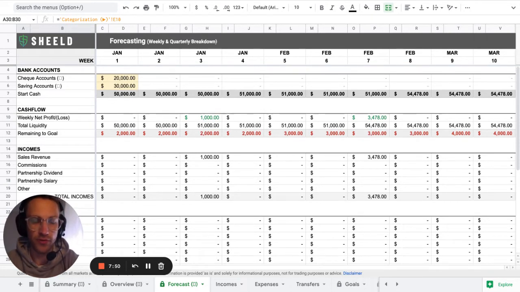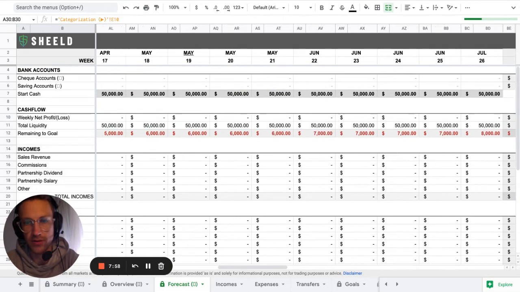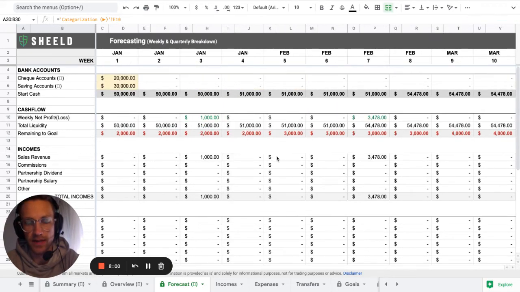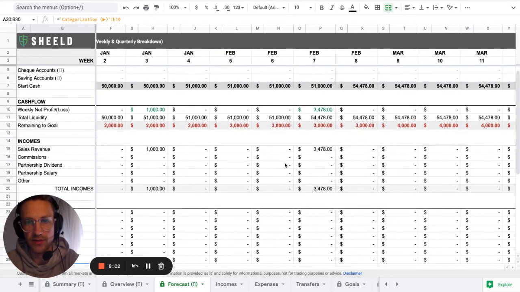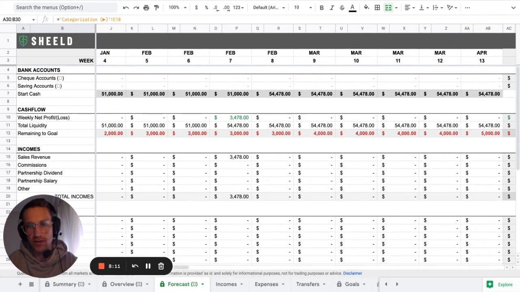And the reason why the forecast is important for your business is because you want to know what week you're going to be in the red, and what week you're going to be in the green. And what that means is you want to make sure that you keep track of that. So if you have an expense that will bring you in the red, you want to see it ahead of time. You want to see what week that is going to be in, and see what you can do for that expense.